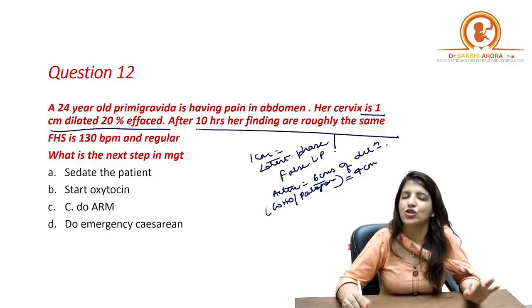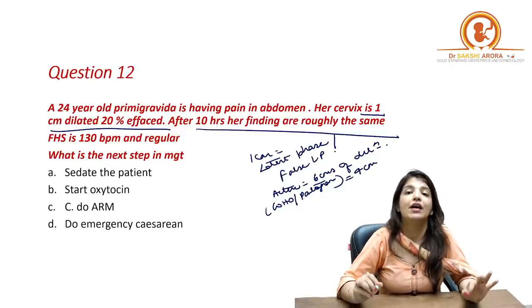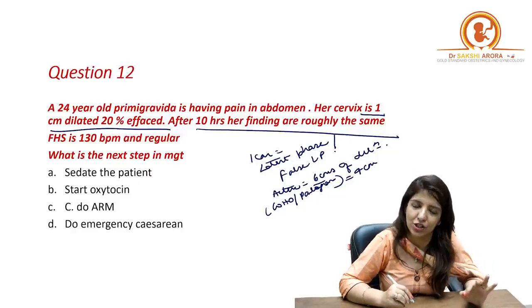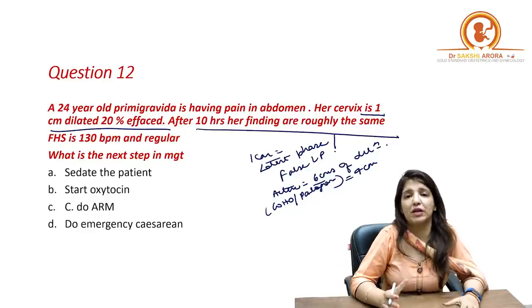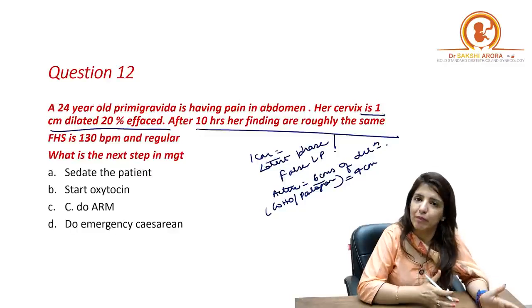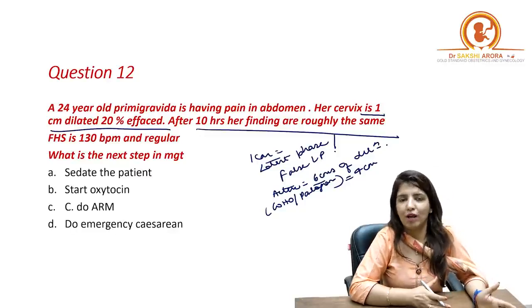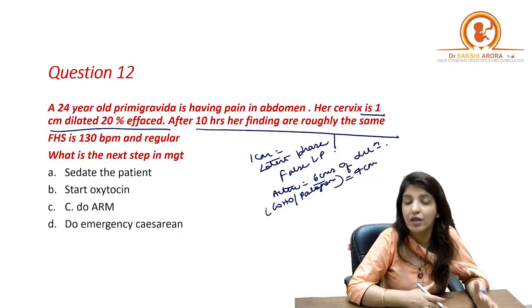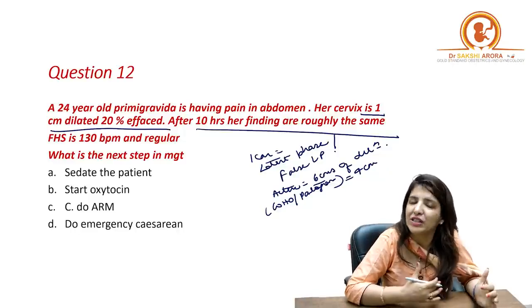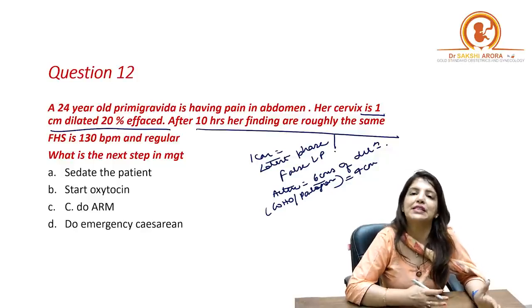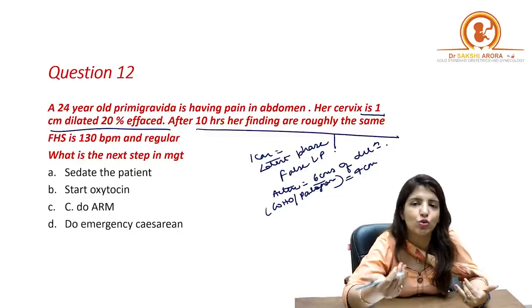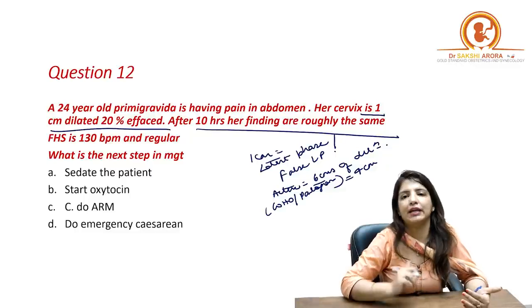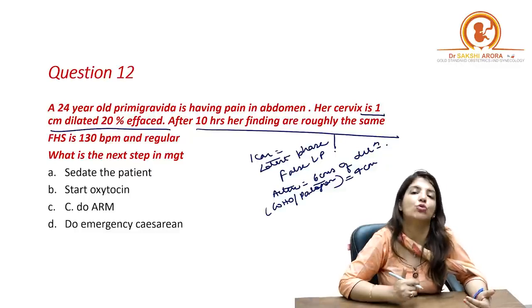Right? Now, in this question, the primary gravida patient has been in labor for 10 hours. Her cervix is 1 centimeter dilated. So either she is moving towards prolonged latent phase, or it could be a case of false labor pains. To differentiate between them, I am going to sedate the patient. When you sedate the patient or give therapeutic rest, false labor pains subside. Whereas true labor pains do not subside, and once the patient wakes up, she will automatically be in active phase, or at least her dilatation would have progressed.